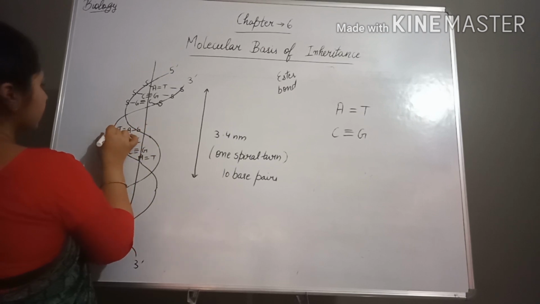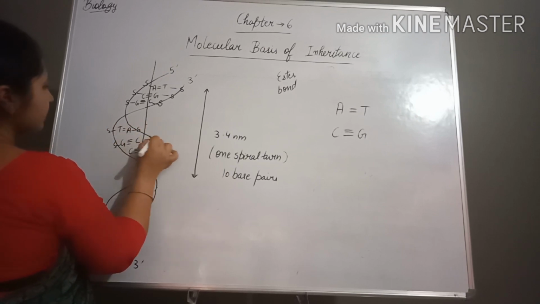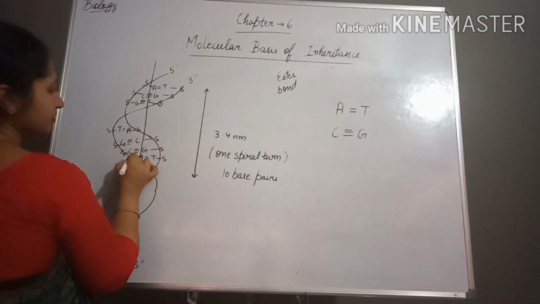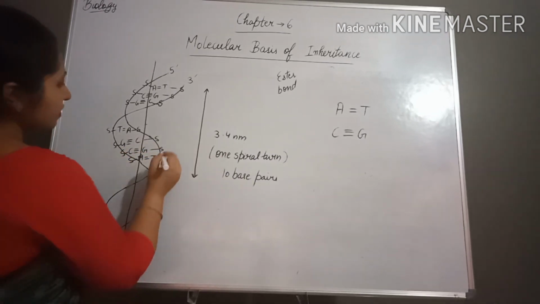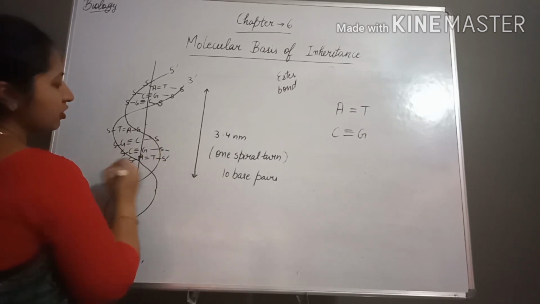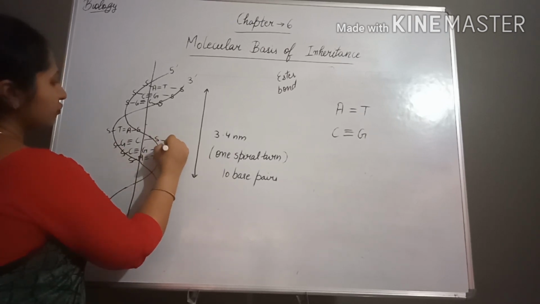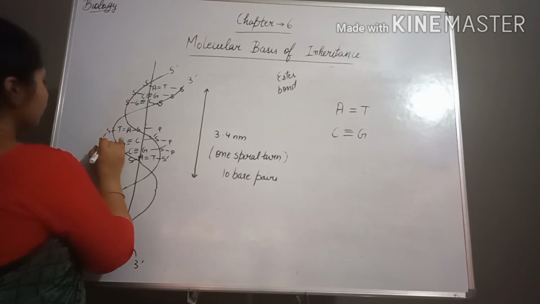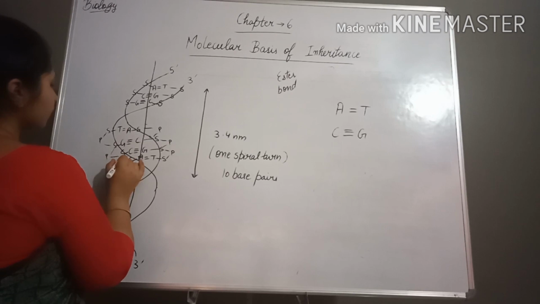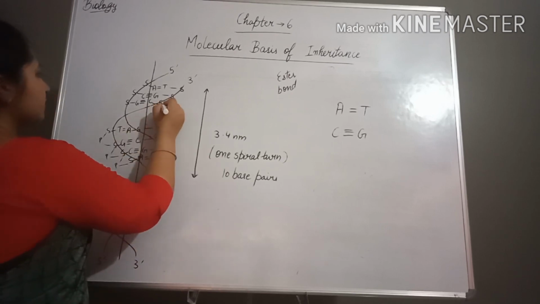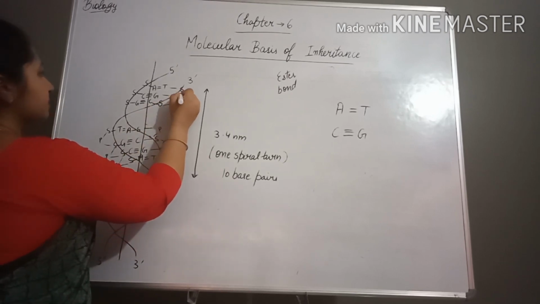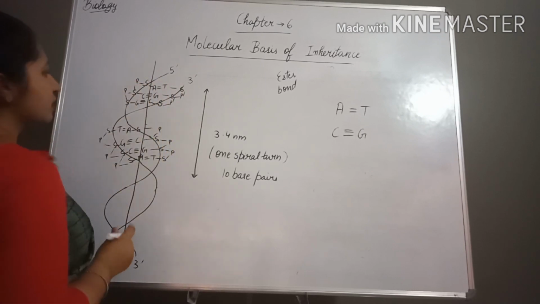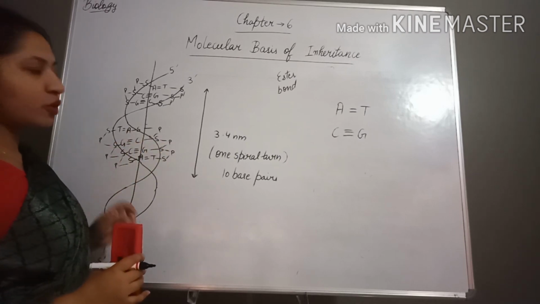Here S is sugar, represented by S. Now these sugar molecules are linked together by the phosphate molecule, like this, phosphate, phosphate, in this manner.